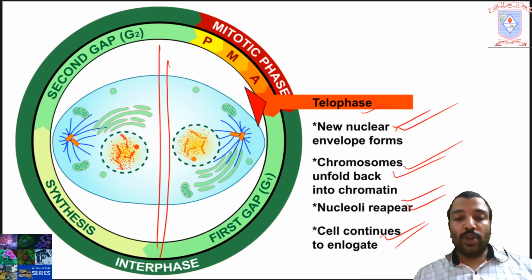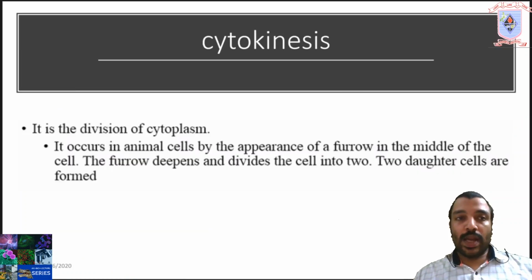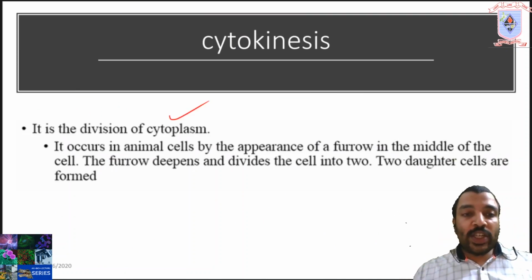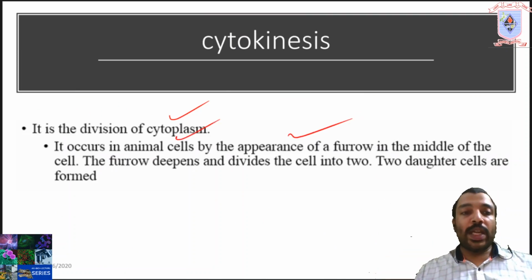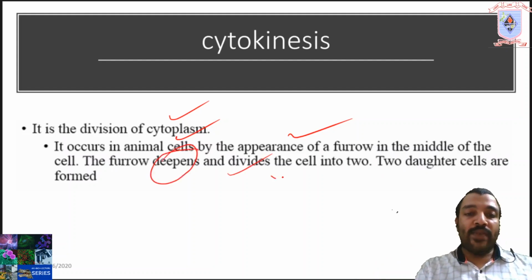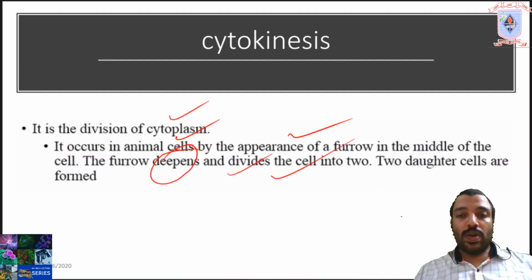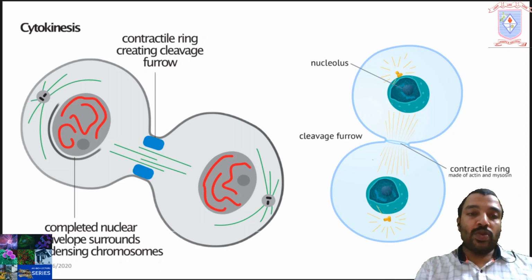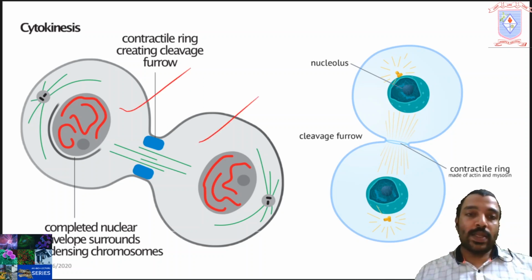Next is the division of cytoplasm, that is cytokinesis. Cytokinesis is the division of cytoplasm. It occurs in animal cells by the appearance of a furrow in the middle of the cell. The furrow deepens and divides the cell into two. The two daughter cells are formed. Here you can see the division of the cell into two daughter cells.